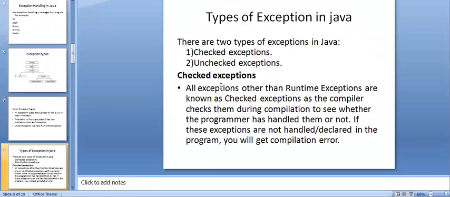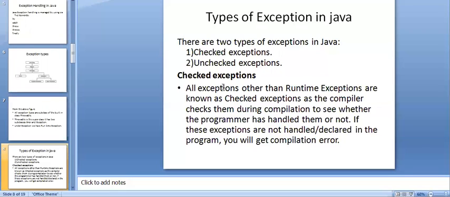What are the types of exception in Java? There are two types of exception in Java: one is checked exception, and the other is unchecked exception. All exceptions other than RuntimeException are known as checked exceptions, because the compiler checks them during compilation to see whether the program has handled them or not.